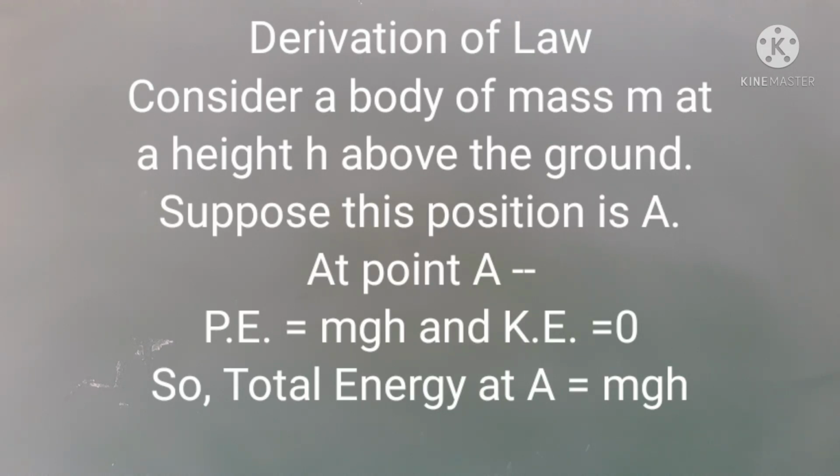At position A, potential energy of the body PE is equal to mgh, kinetic energy of the body KE is equal to 0. Therefore, total energy is equal to potential energy plus kinetic energy is equal to mgh plus 0 is equal to mgh. Equation 1.